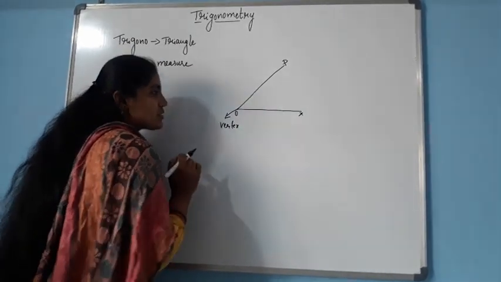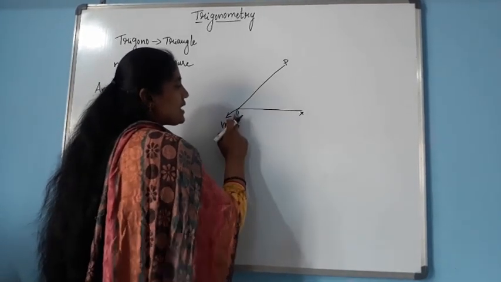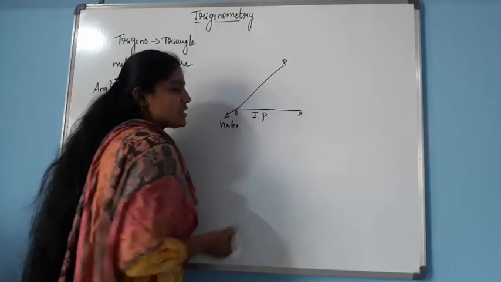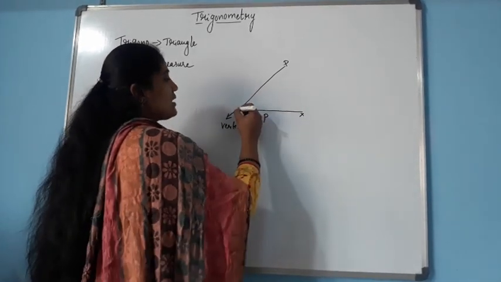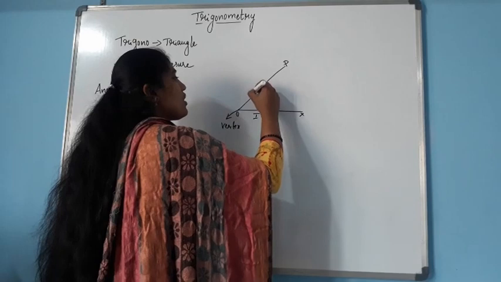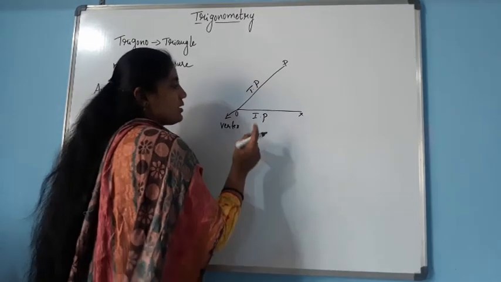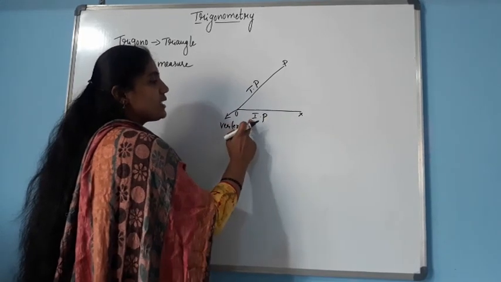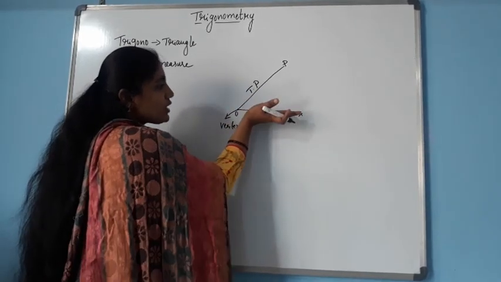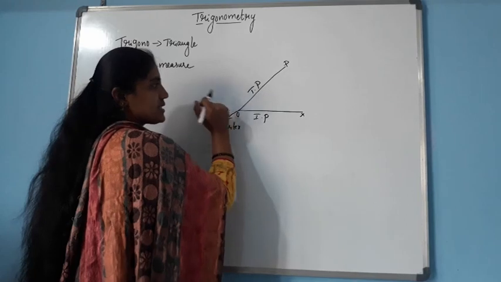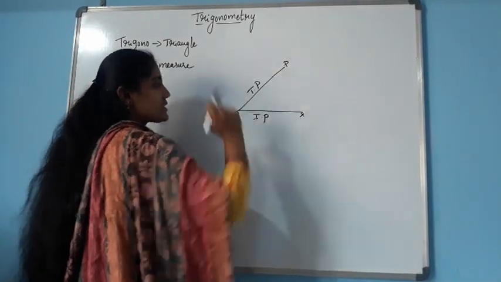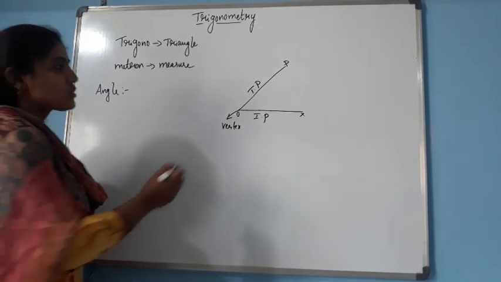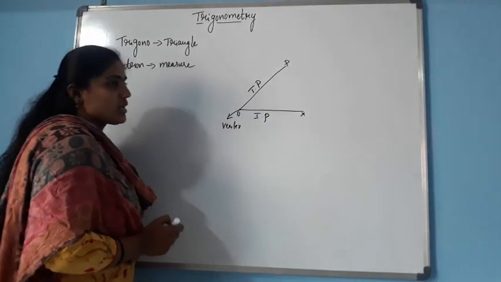See here, this line OX we call the initial position and the line OP is called the terminal position. The initial line we have taken, we call the initial position. If we rotate that line for a few distance, that line we call the terminal position. I think this is clear. Okay, so here the angle is generated.